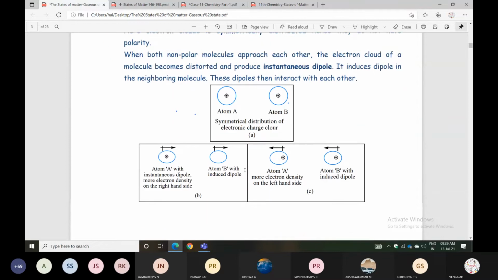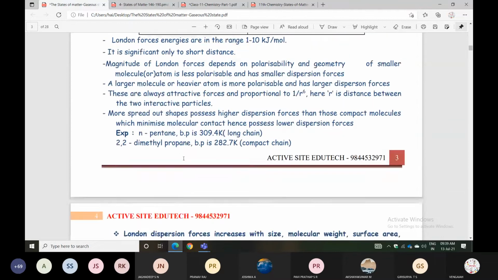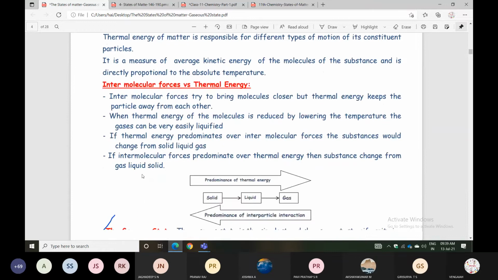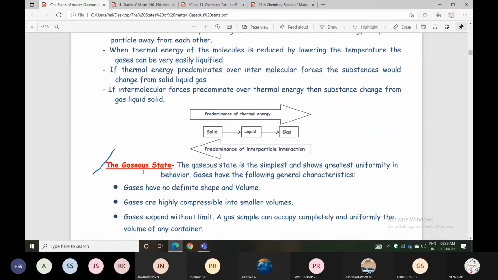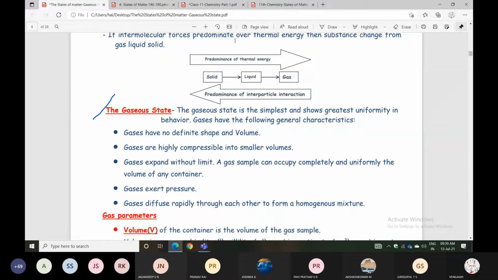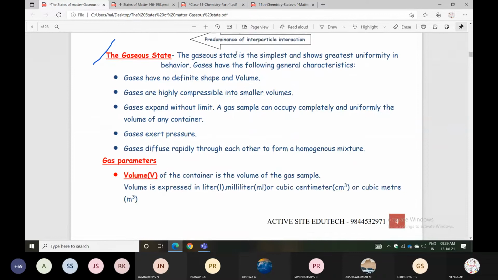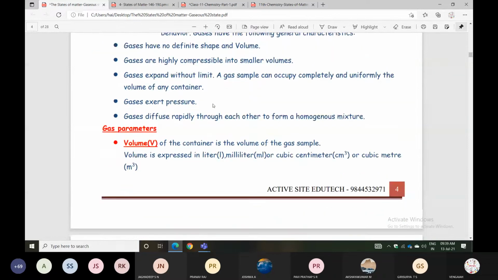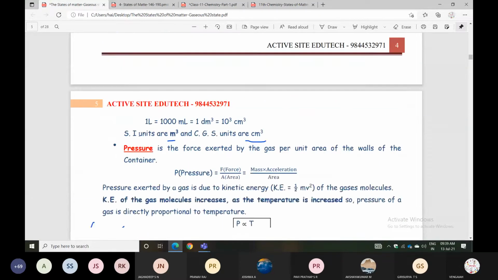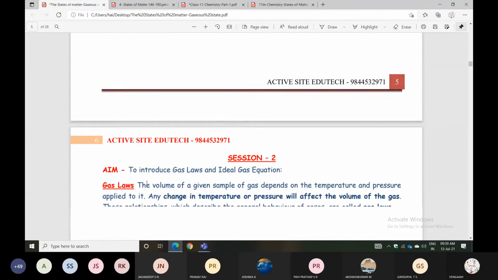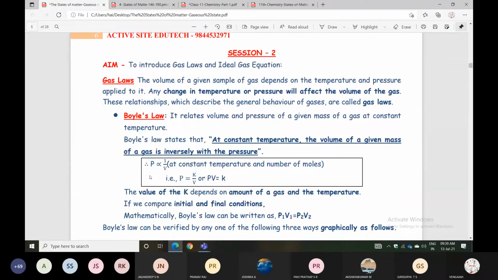After that, we discussed what a physical quantity is, about volume, mass, pressure, temperature. Those things also we discussed. Parameters like volume, pressure, temperature, mass, those things you also know very well. So in today's class, I will discuss a very important topic. Listen carefully. Gas laws. Gas laws, you already know Avogadro's law and Gay-Lussac's law.